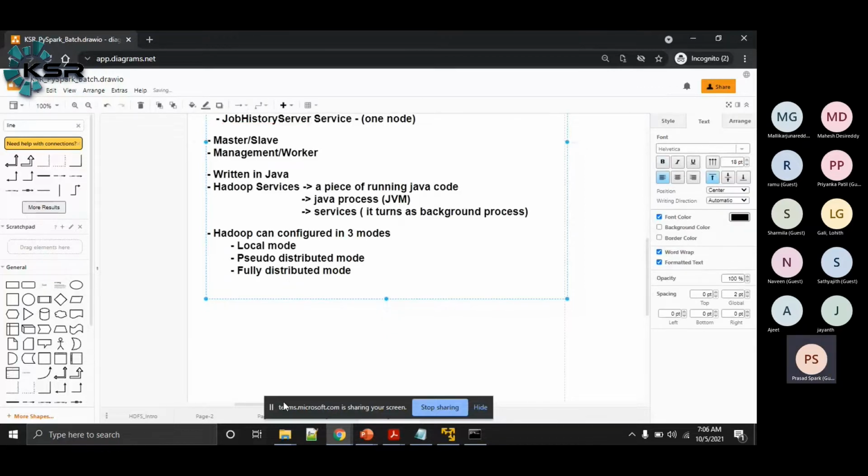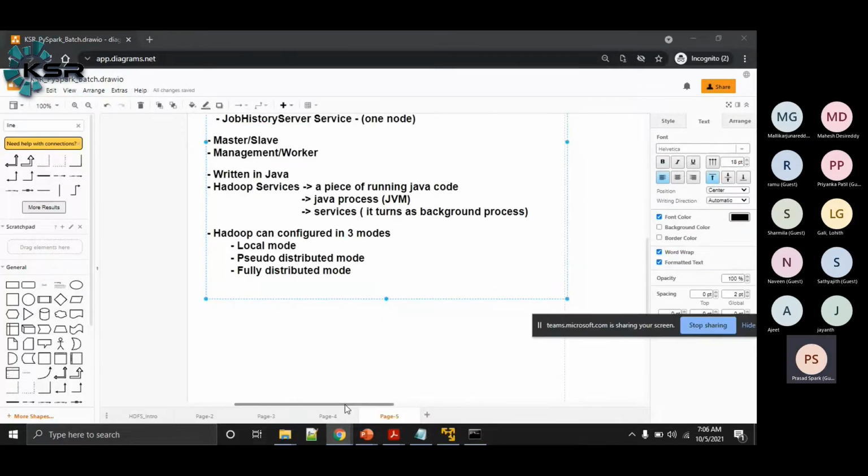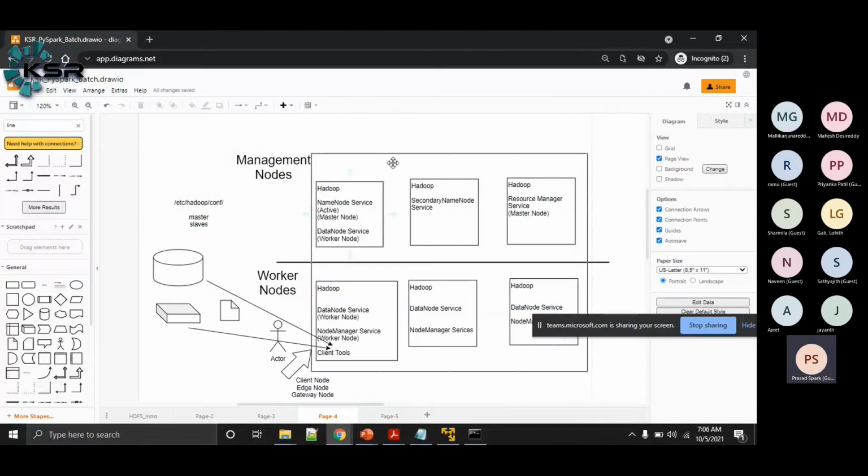If you take this as a 6 node Hadoop cluster, the name node runs in one system, the resource manager in another, and the secondary name node in another, considering these as the manager nodes. On the worker nodes, the data node service and the node manager service run on all the nodes. This is a fully distributed Hadoop cluster.